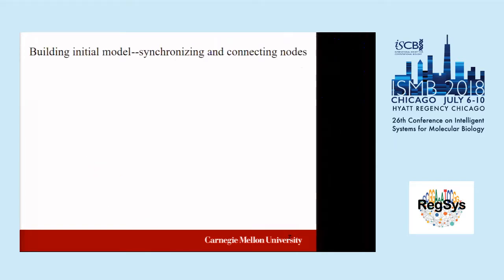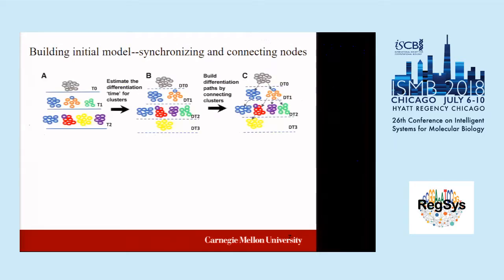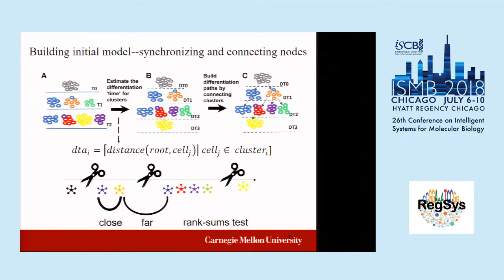But that's not done yet, because there's another issue: single cell data is always unsynchronized. Although the cells were measured on the same day, it doesn't mean the cells are actually at the same differentiation stage. So to do this, we're using a strategy called DTA, distance to the ancestor. We might need some prior knowledge. We need to find a list of root cells we think are the ancestors for all descendant cells. So we can use some marker genes to pre-select the root cells. But if you don't have this kind of prior knowledge, these markers, don't panic.